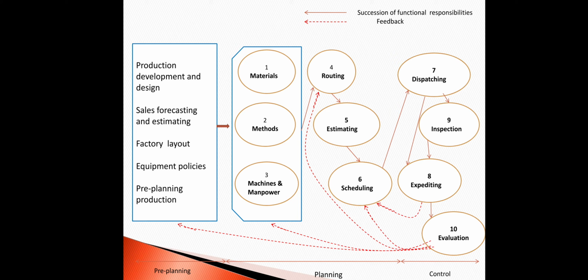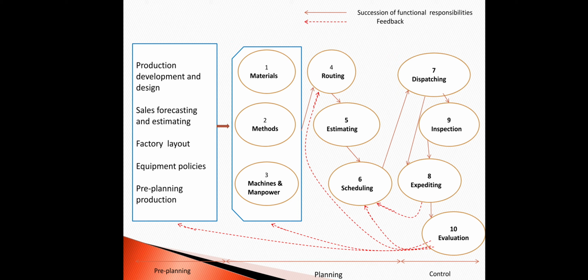It may be related to evaluation of marketing. It may be related to the evaluation of the human resources in the organization. Evaluation is the most neglected function in the organization. So keep in mind that out of all the 10 functions, evaluation is the most neglected function in the organization.